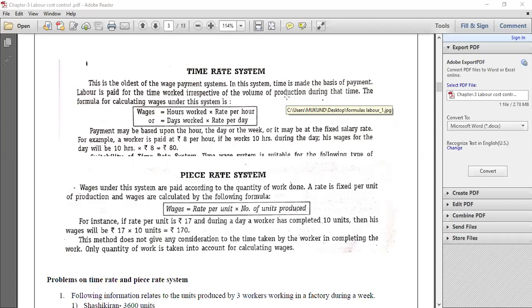So if wages are paid on the basis of how many hours a laborer works in the factory, we call it as time rate system. So there is a formula for computing the wages under time rate system. It will be total number of hours worked into rate per hour.